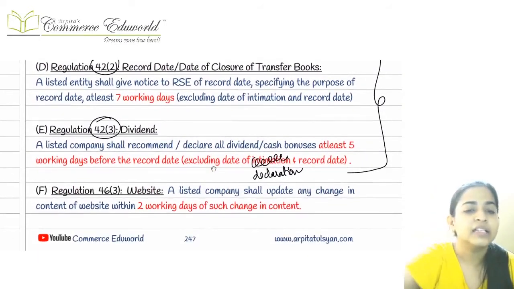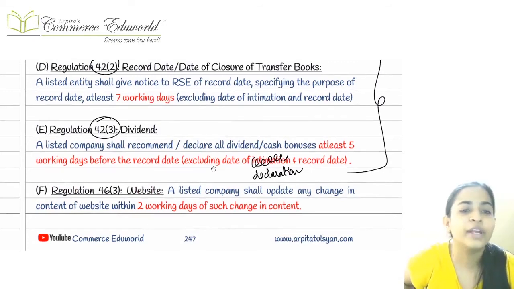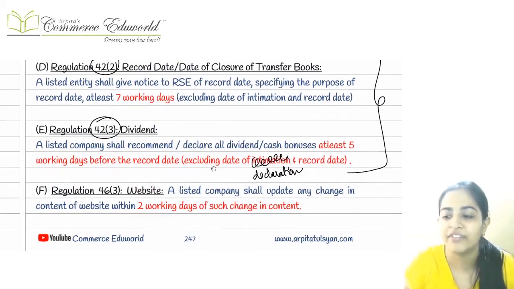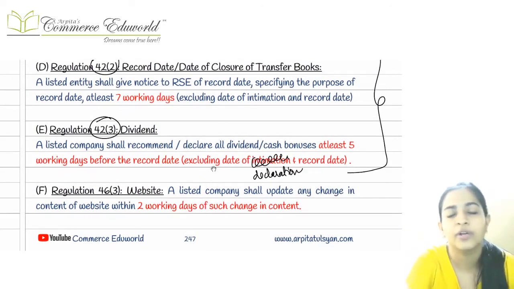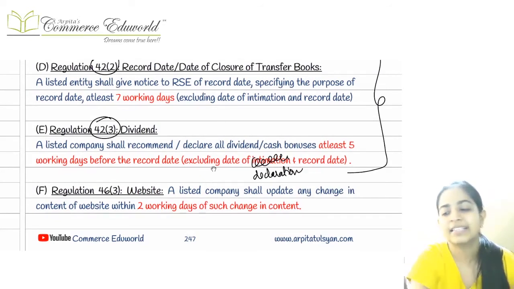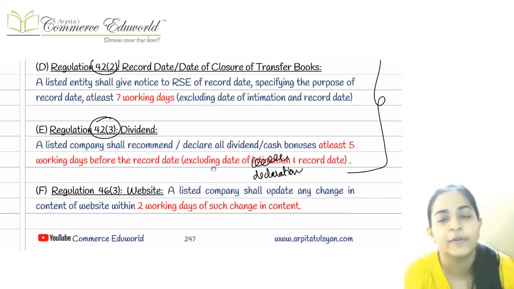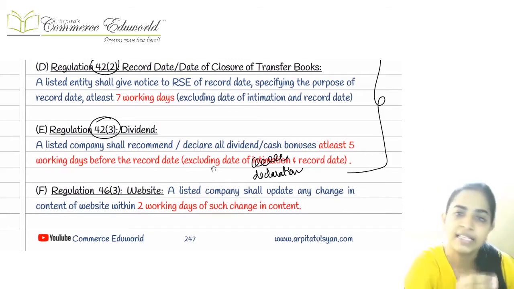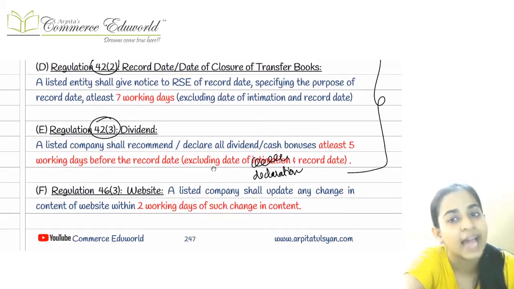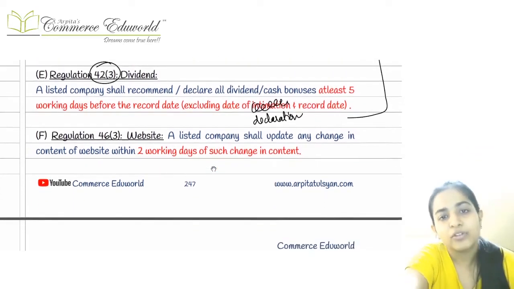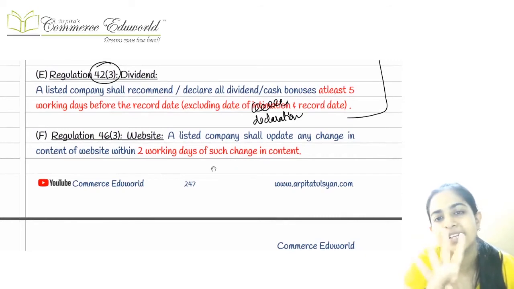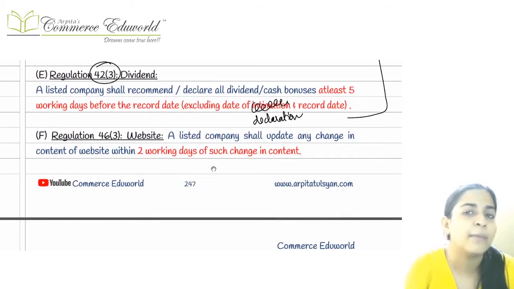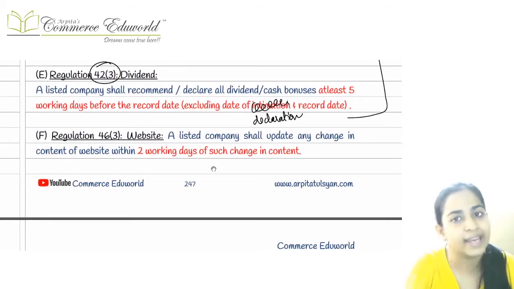And another thing was whenever we are going to set a record date, that is a book entry date, whichever date we are going to set as a record date, at least 7 days before, we have to intimate to the RAC that, sir, so and so date we are going to fix as the record date. So these 4 points were such things where we had to intimate about such days to, to whom? We had to intimate it to the recognized stock exchange.